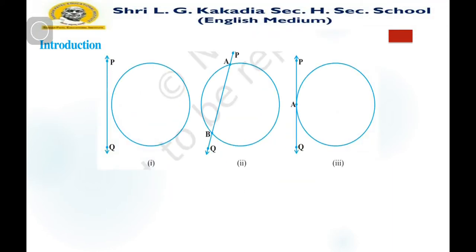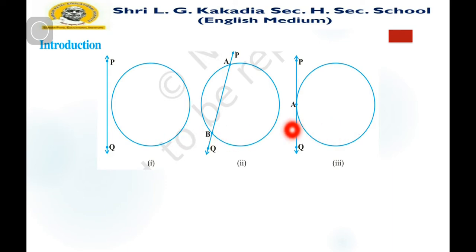As you can see here, you can find some figures. If we draw a line passing near the circle, this line can pass through 2 points on the circle, or we can see in the third figure that the line can pass through only 1 point.